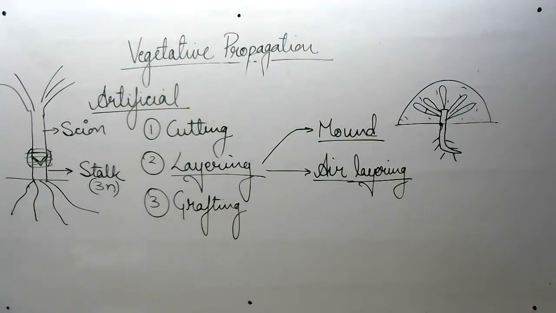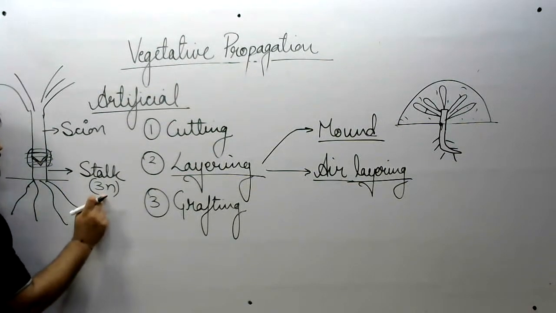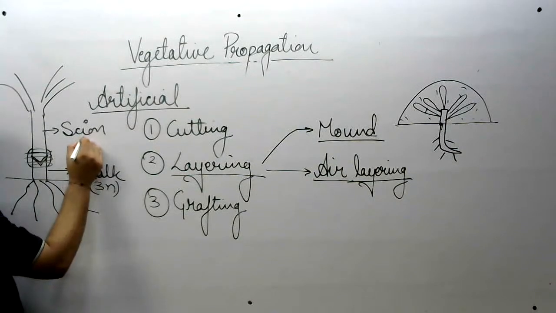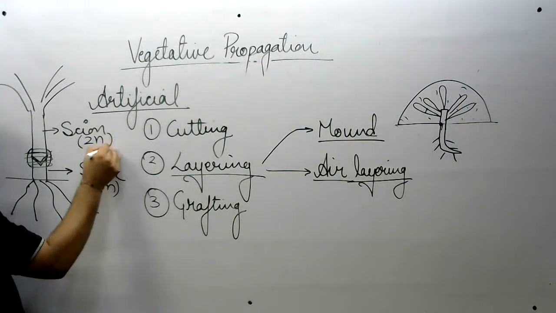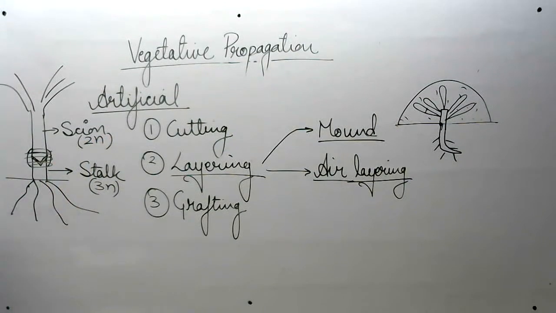We are assuming the ploidy of stalk is triploid and the ploidy of scion is, let's say, diploid, all right? Now हमने एक ग्राफ्टिंग करके इन दोनों को कंबाइन कर दिया, सब सुन रहे हैं ध्यान से?